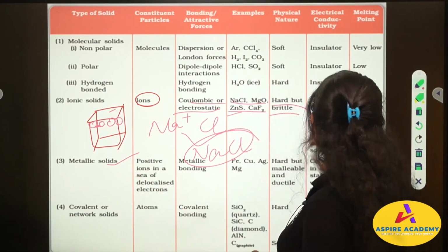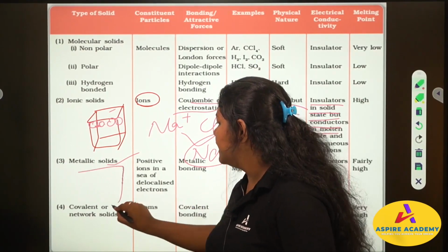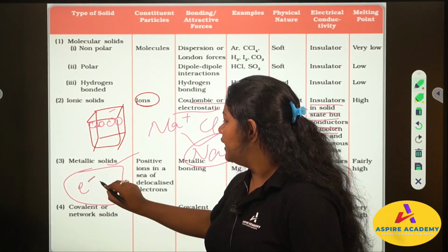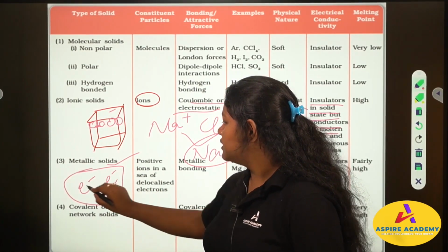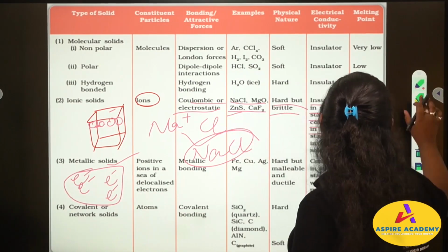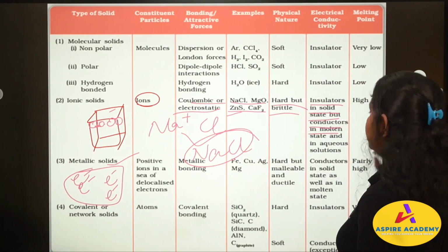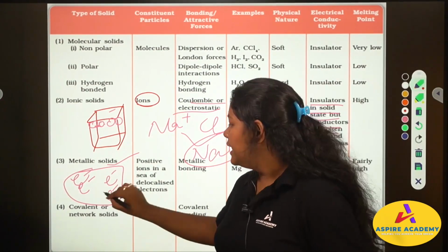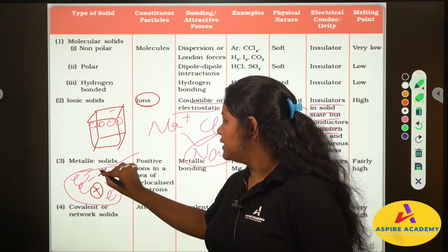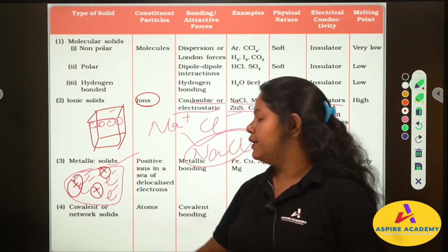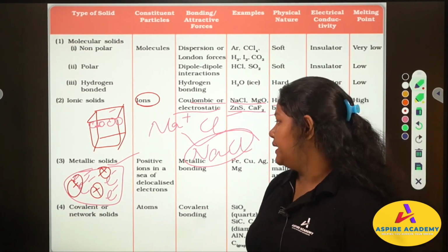We have a solid here, and there are a lot of electrons. This is called the sea of electrons. These electrons are too many, and in them we have some positive ions. Those are metallic solids.